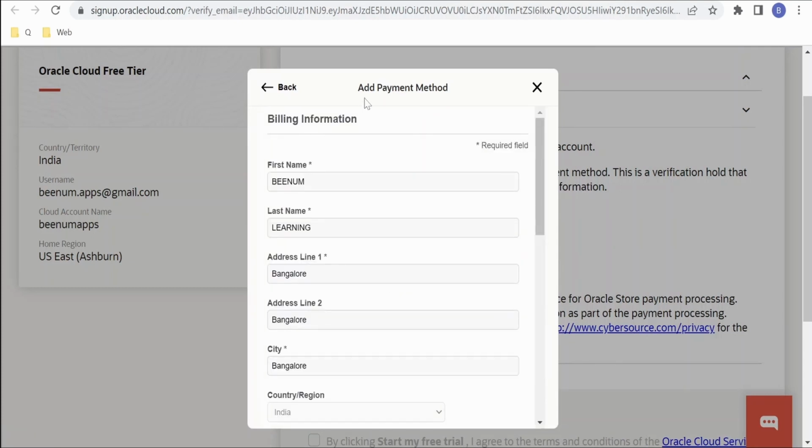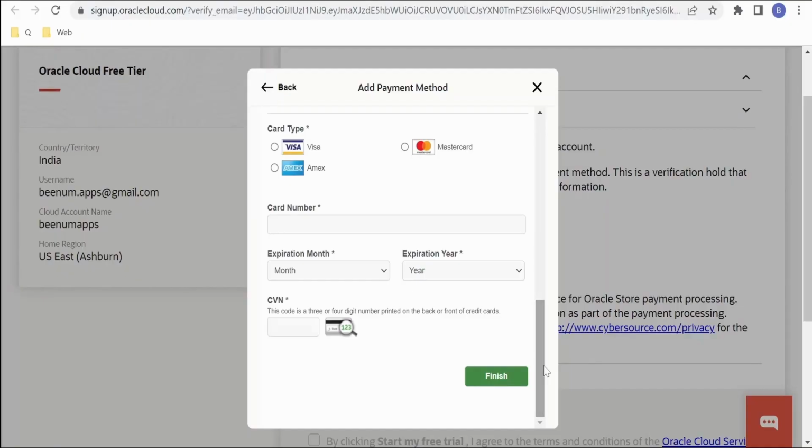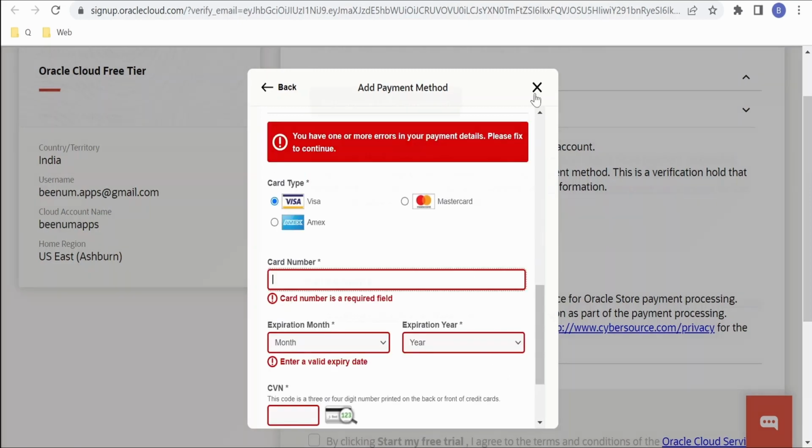Under billing information, in add payment method, it will populate all the details that you had entered. And if you scroll down towards the end, it will ask for the card type. Currently, there are 3 card types: American Express, Visa, and MasterCard. You can fill up all the details and click on finish.